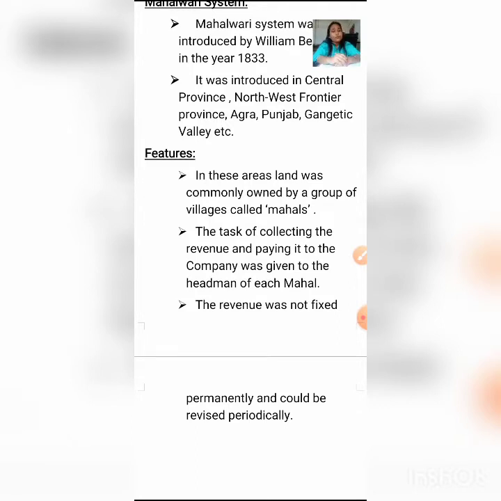And the revenue was not fixed, unlike permanent settlement. In permanent settlement, the revenue was fixed and the date for the revenue payment was also fixed. But in the Mahalwari system, the revenue to be collected was not fixed. It could be revised periodically. Okay.